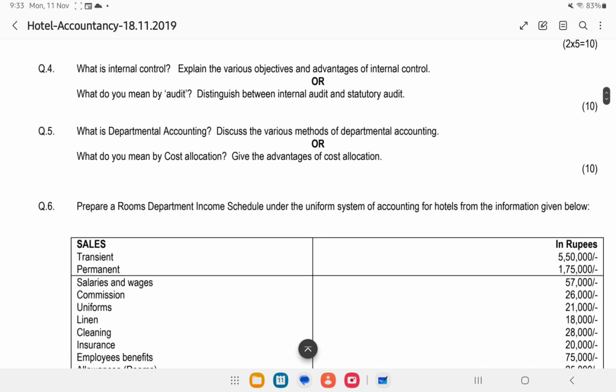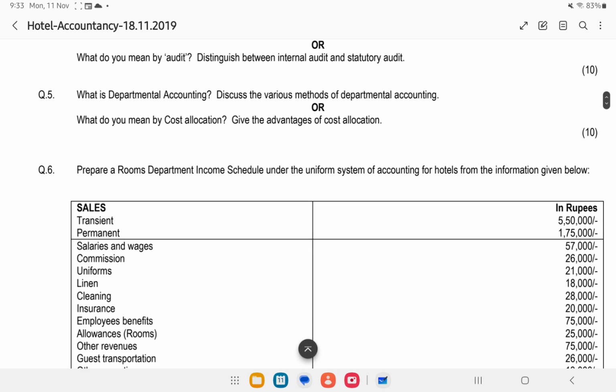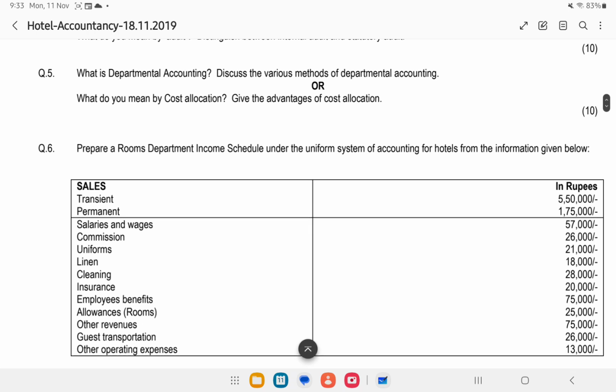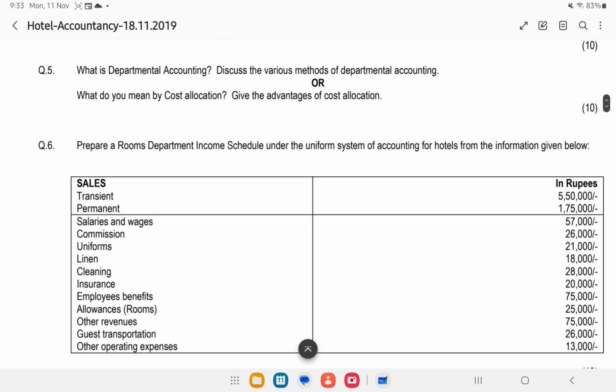Then internal control and internal audit. Remember, this is not there for JNU people. Only for the people who have taken it under IGNOU, they have this auditing part. It is very important for the theory part. Make sure you know that. What is departmental accounting? Remember, departmental accounting is a part of normal accounting which can be adopted for hotels instead of the uniform system of accounting.